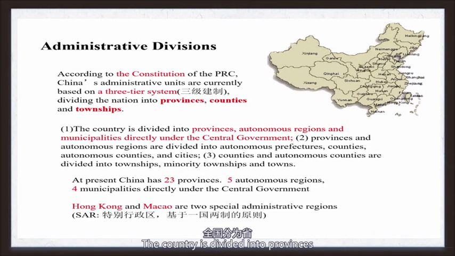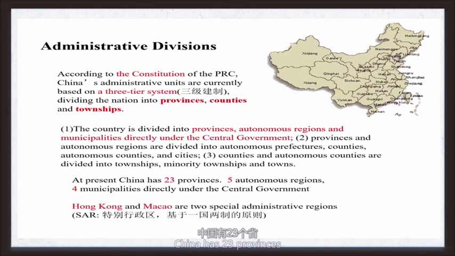The country is divided into provinces, autonomous regions, and municipalities directly under the central government. The provinces and the autonomous regions are divided into autonomous prefectures, counties, autonomous counties, and cities. Counties and autonomous counties are divided into townships, minority townships, and towns.